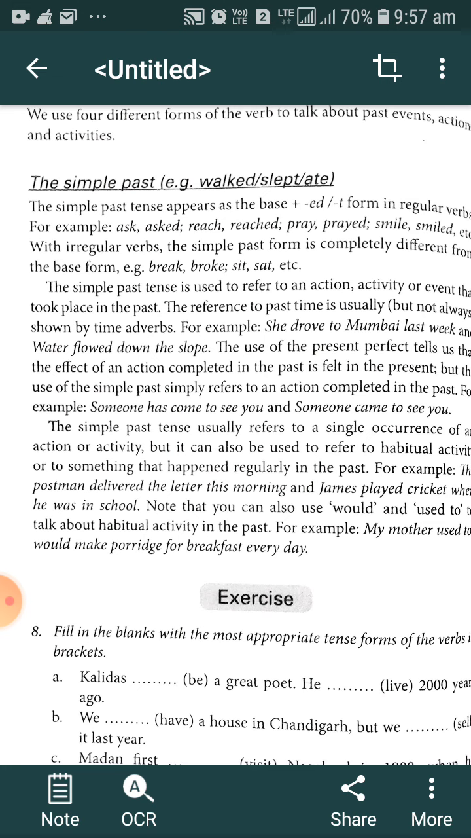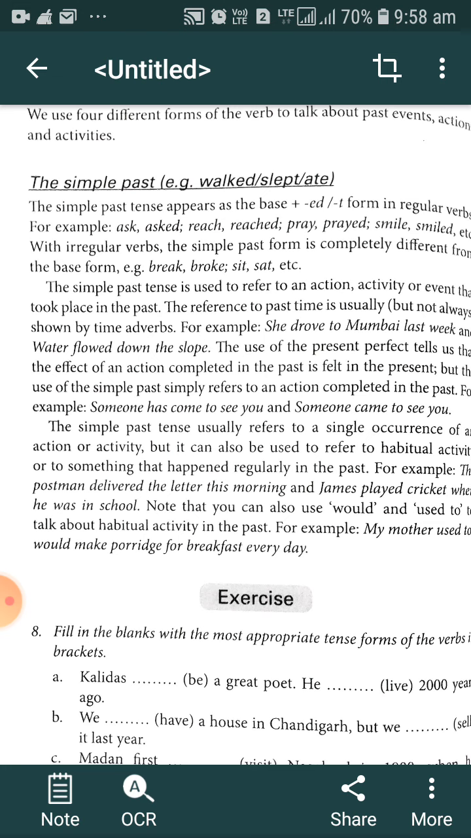When we use the second form of an irregular verb, it is totally different from the base form. For example, the second form of break is broke. There is a total difference. We cannot add ed, breaked. We cannot say that. We have to change the total form of the verb. Means we have to make some changes in spelling also, and change some consonant or vowel in that particular verb form.